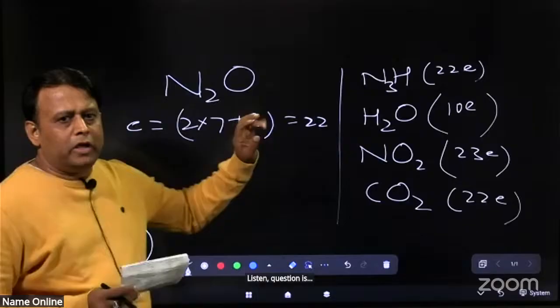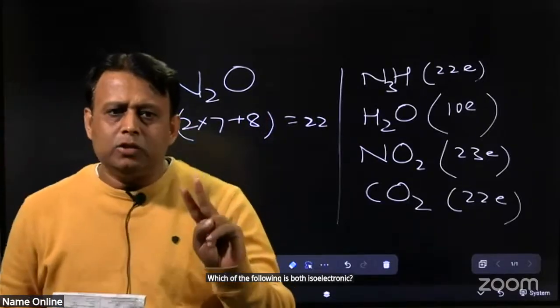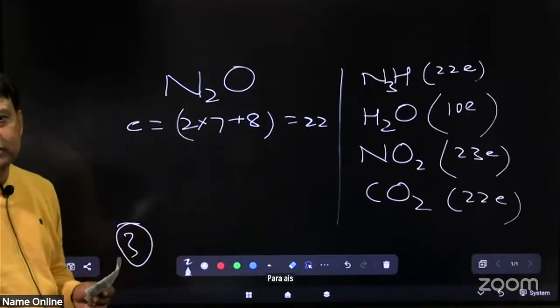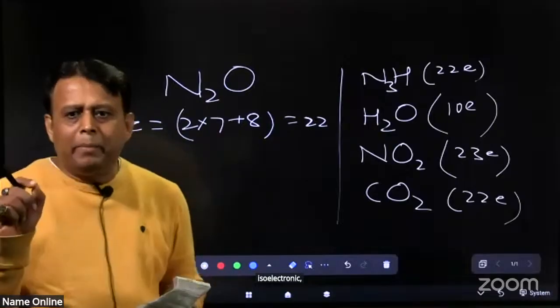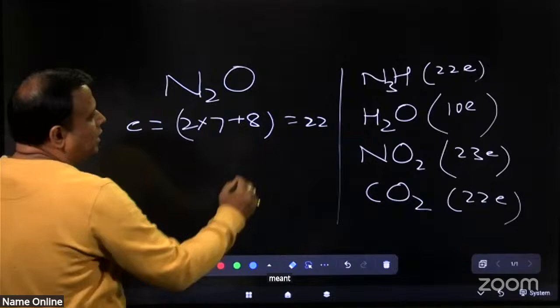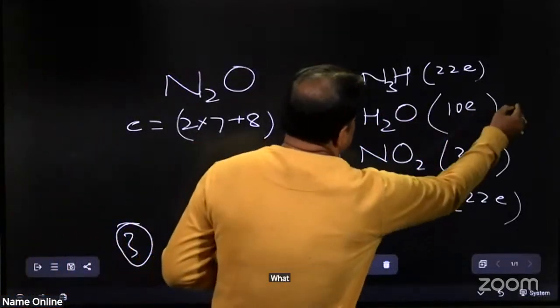which of the following is both isoelectronic and isostructural? For isoelectronic, the number of electrons will be the same, but N2O has 22 electrons, water has 10 and hence is not isoelectronic.